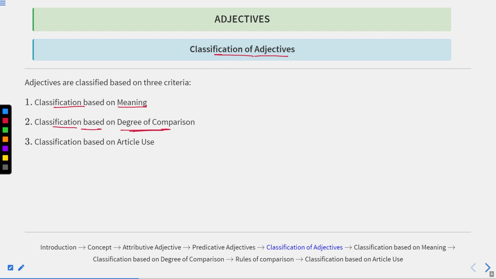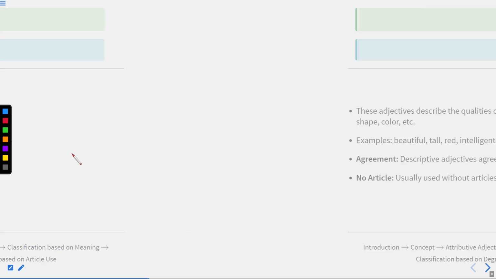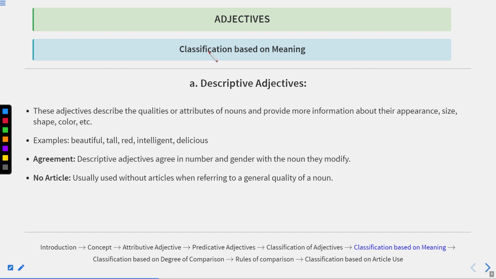Classification based on degree of comparison, in which we compare two or more nouns or two or more persons, two or more things with one another or with each other. Okay. Then we will see classification based on article use. Okay. So article means a and the. Let's see this. First of all, we'll discuss classification based on meaning.